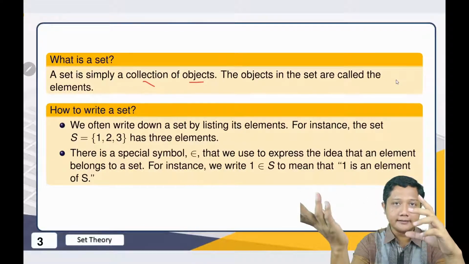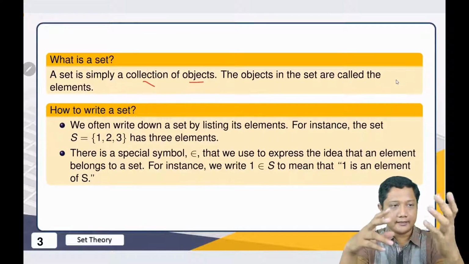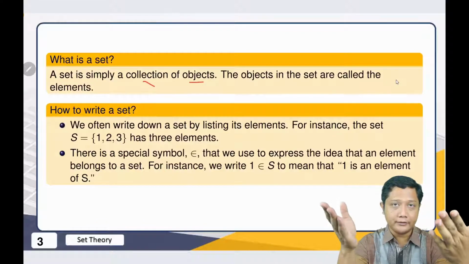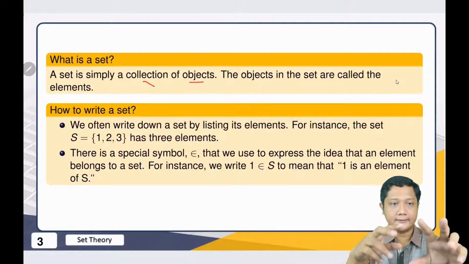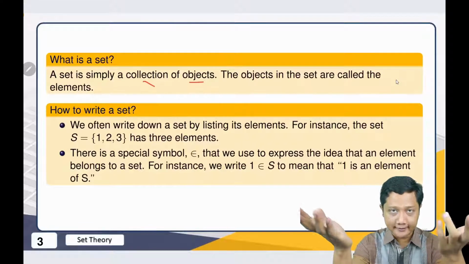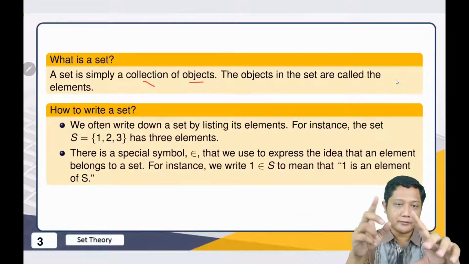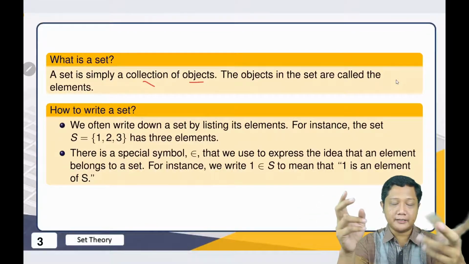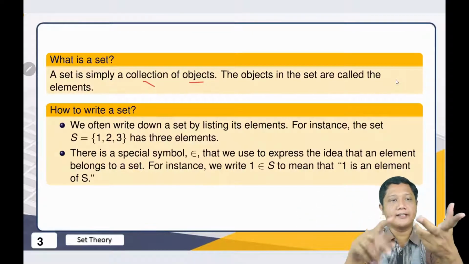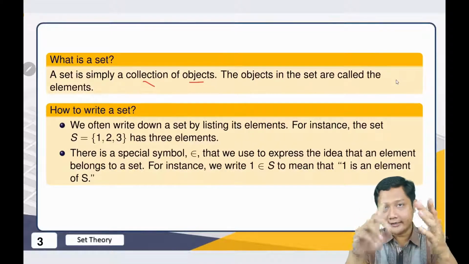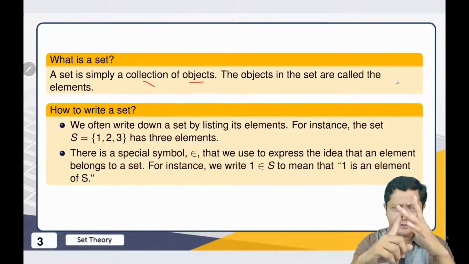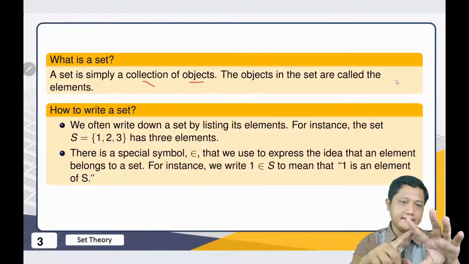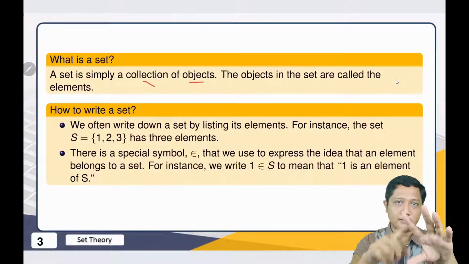So it cannot be subjective. For example, maybe when you go to university, the student union. In the student union, there are so many students there, and maybe some of them are handsome and gorgeous, right? But some of them are not. But you cannot say the collection of handsome students. Why? Because handsome is subjective. It depends on who sees the guy, whether he is handsome or not.